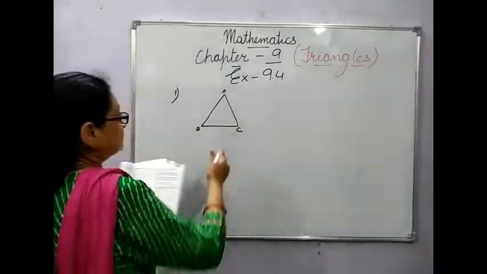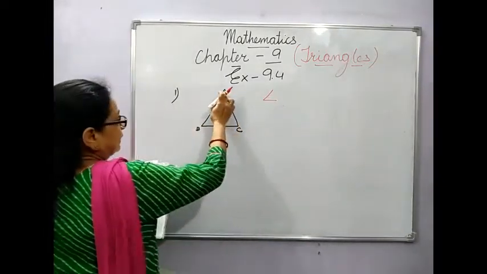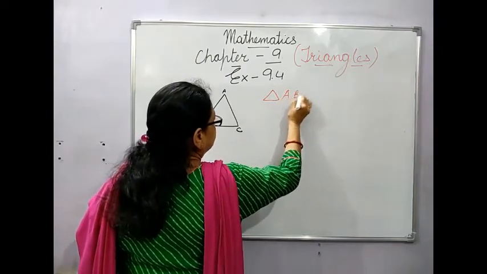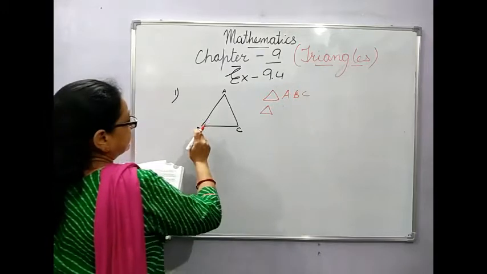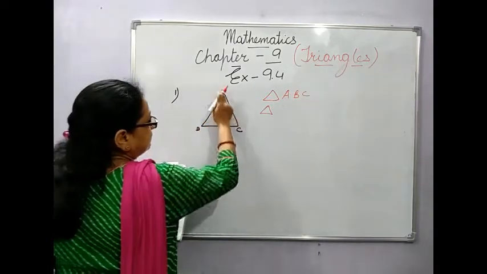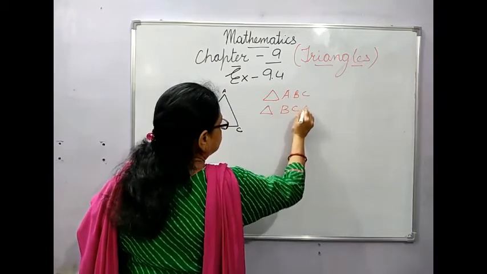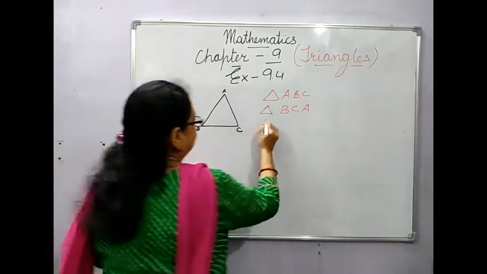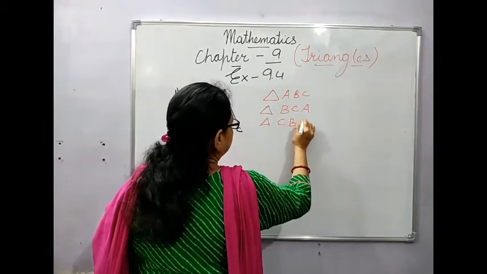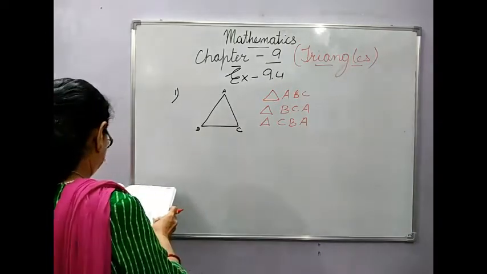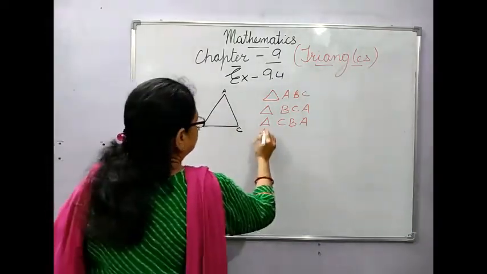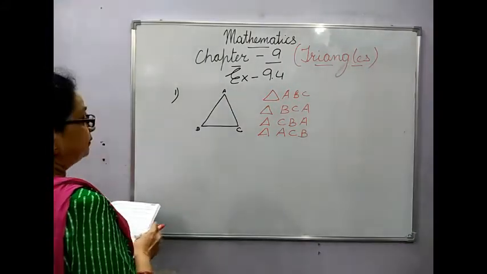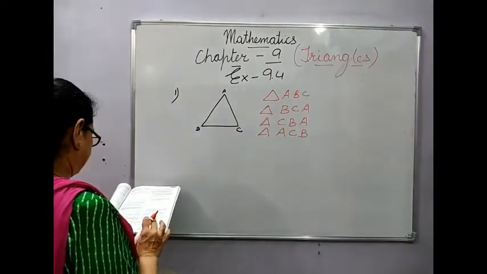So first we will write triangle ABC, then we can take triangle BCA, then triangle CBA, then you can have triangle ACB, then CBA we have already taken.